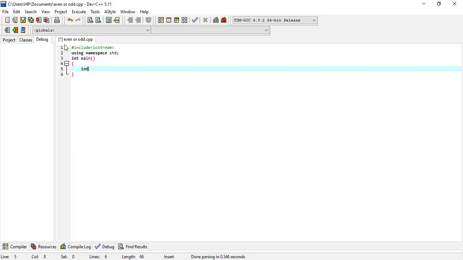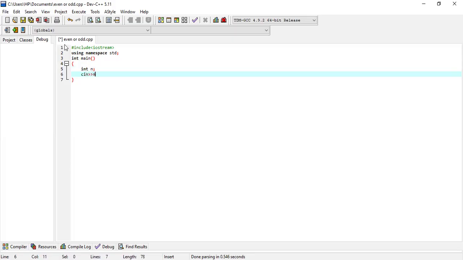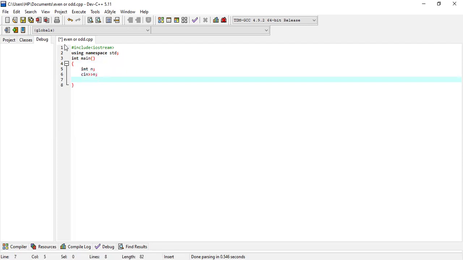So let us declare a variable called n of the integer data type for checking whether the number is even or odd. So I am reading the user input by cin n. Now I am writing the condition to check whether the number is even or odd.